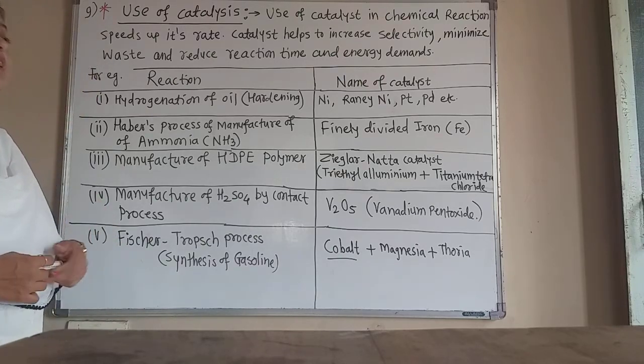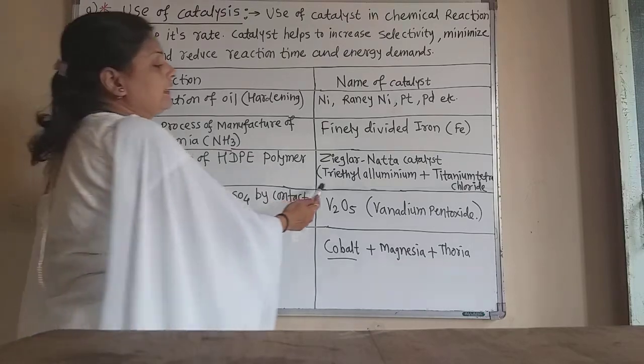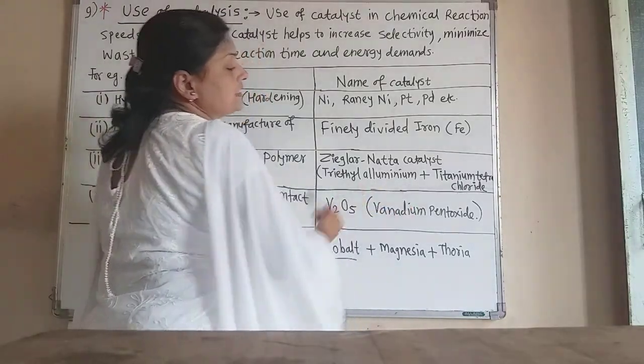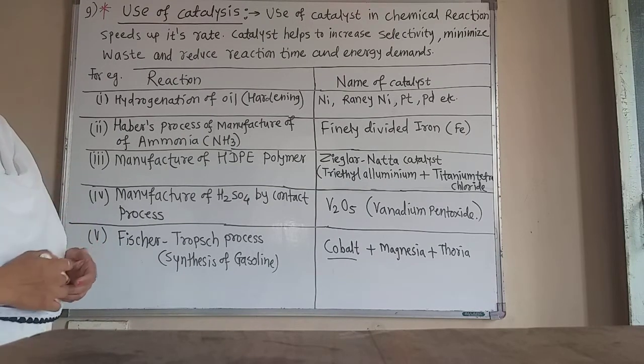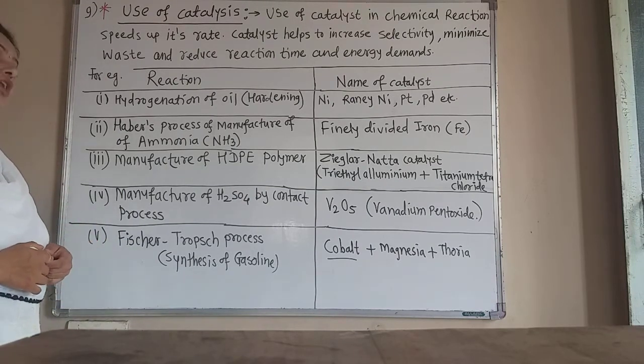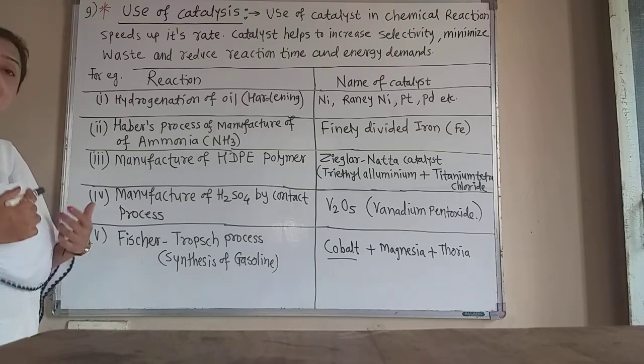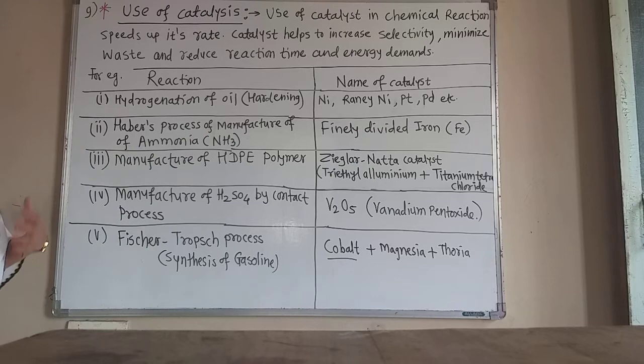The Ziegler-Natta catalyst is nothing but triethyl aluminum in combination with titanium tetrachloride, which is used in the manufacture of high density polyethylene polymer.